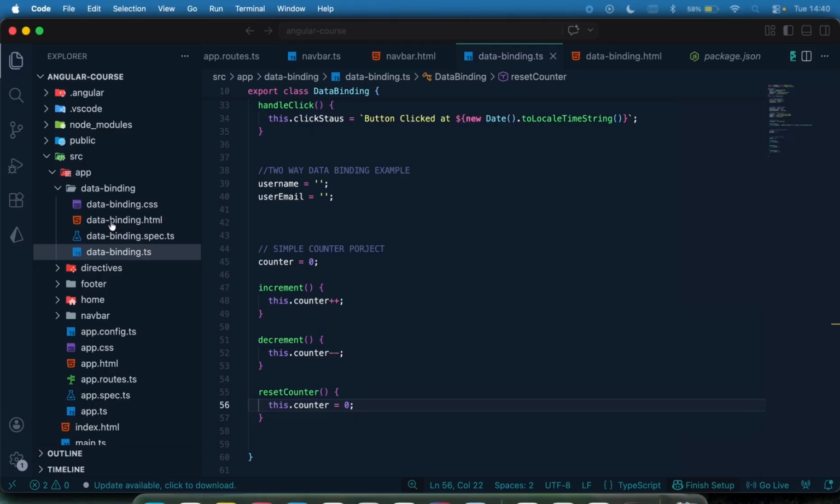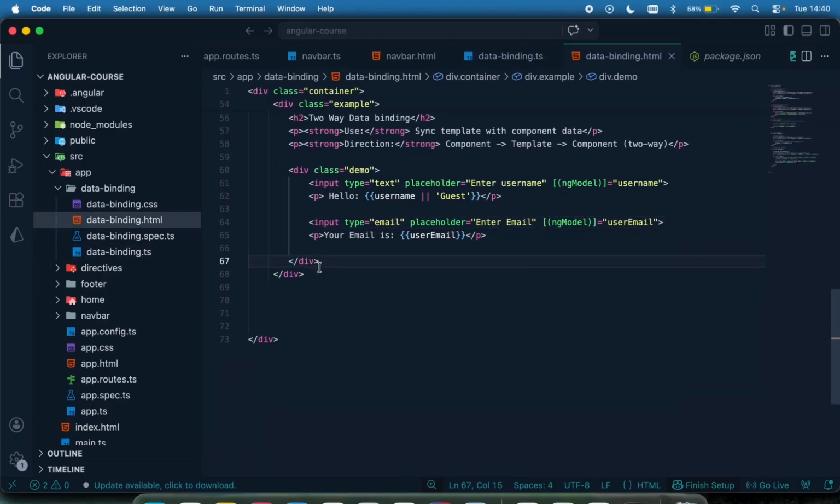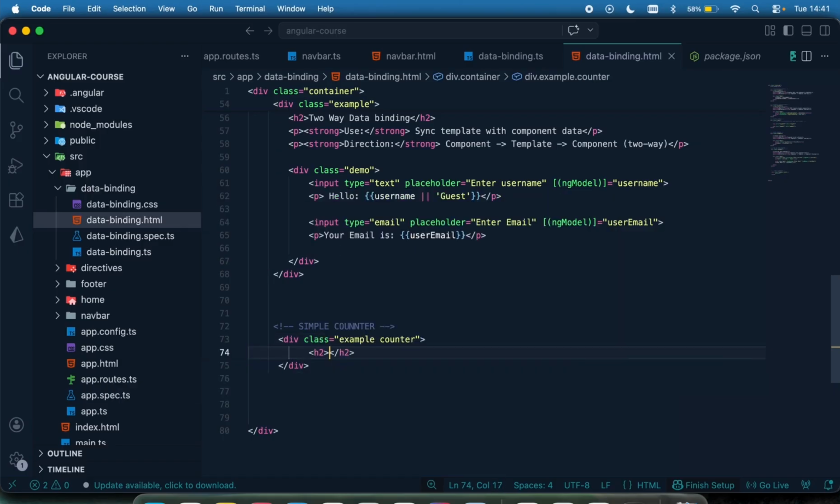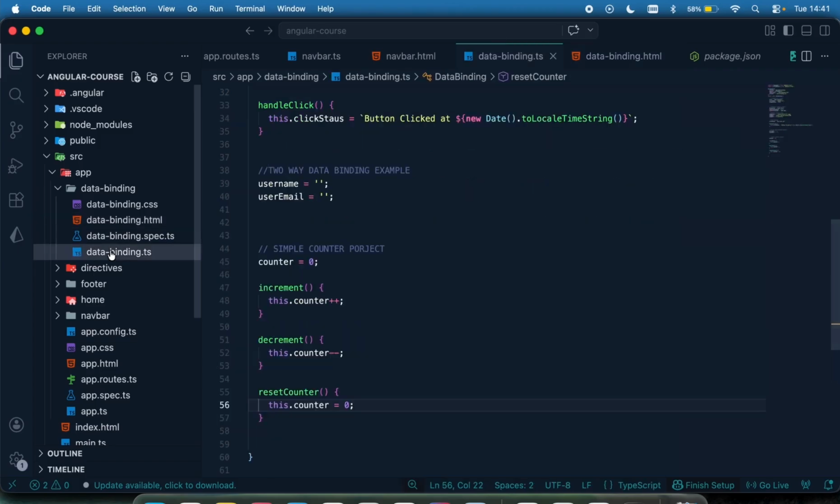I'm going to come right here in the template, and let me just move down and say simple counter like that. And I'm just going to have this wrapping within a div. I'm going to give it a styling called example and counter. And then I'm going to have a heading. I'm just going to display the current count by saying the current count is going to be the count variable right here, which is interpolation we are doing right now.